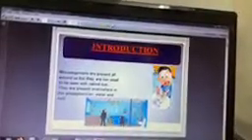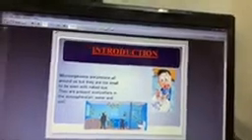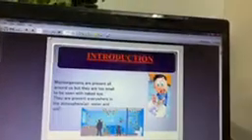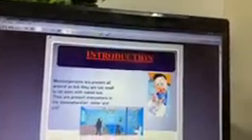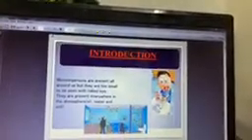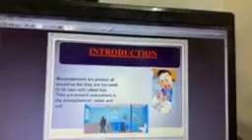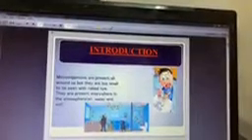So today we will study a very interesting chapter, Microorganism, Friend and Foe. This is the second chapter of science in your NCERT book. Microorganisms, as the name suggests, are those organisms which are too small to be seen without a microscope.